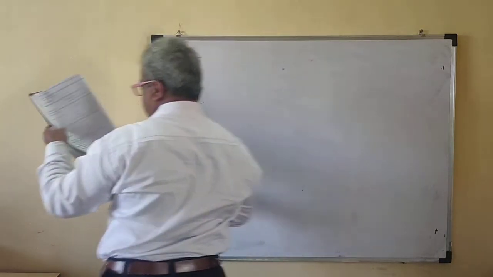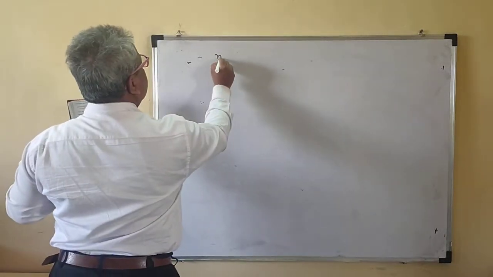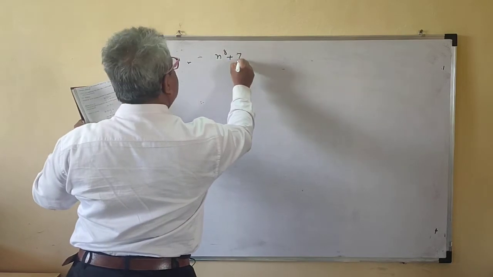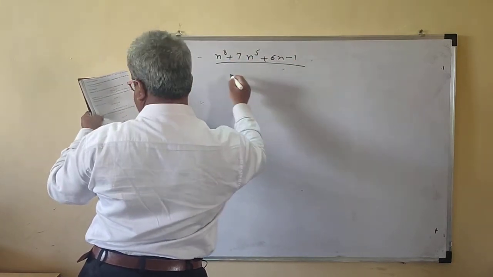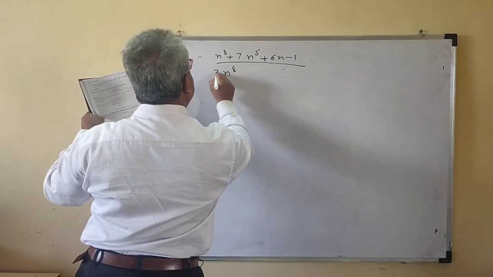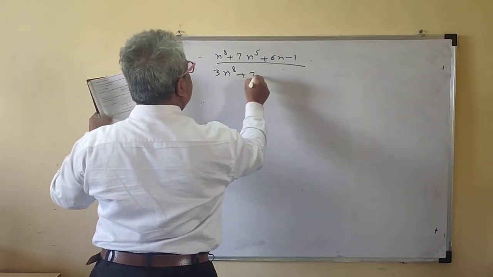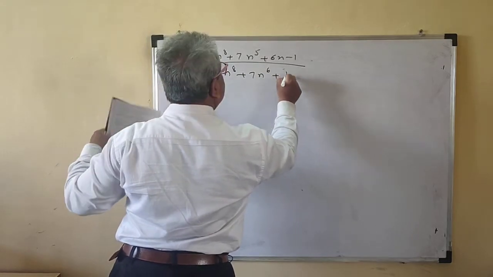Now suppose we have the sequence (n raised to 8 plus 7n raised to 5 plus 6n minus 1), something like this. So (3n raised to 8 plus 7n raised to 6 plus 1), suppose.